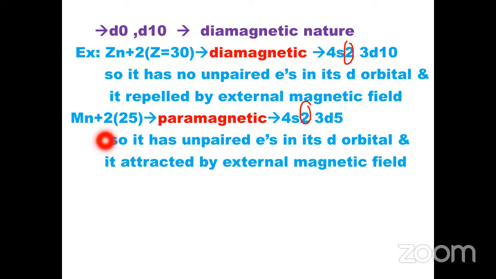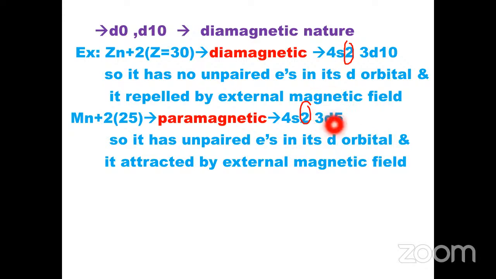Next goes Mn plus 2. The atomic number of manganese is 25. Its outermost electronic configuration is 4s2 3d5. Mn plus 2 means it lost its 2 electrons from the outermost 4s shell, so now it has 3d5. Now it has 5 unpaired electrons in its d orbitals.